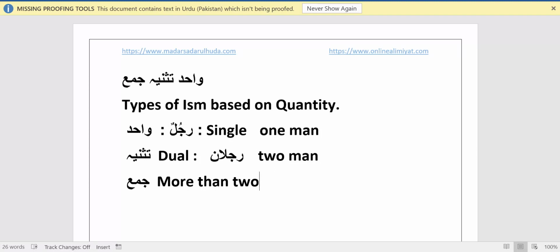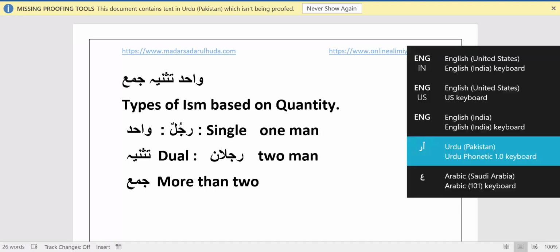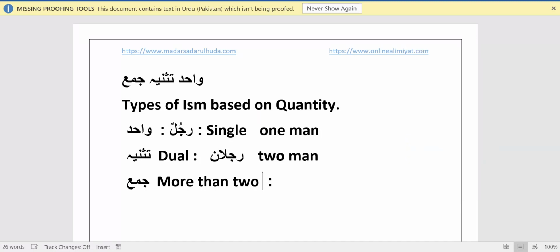Now, if you want to say more than 2 men, you can say Rijalun, which is the plural, or Jama, of Rajulun. Rijalun means more men.